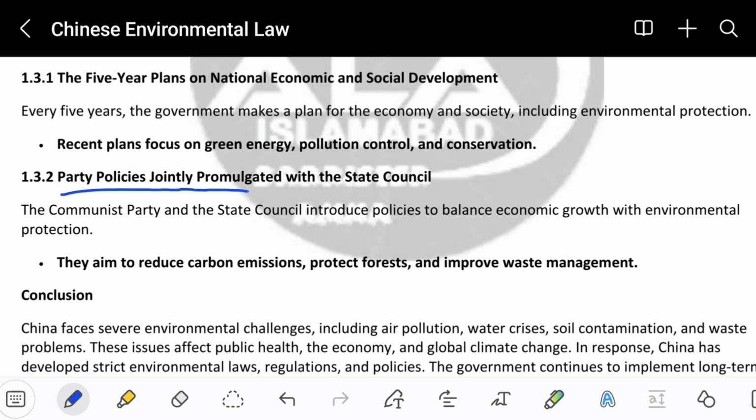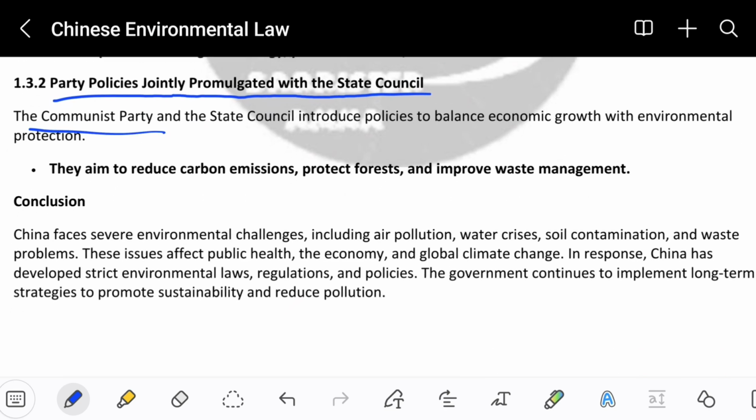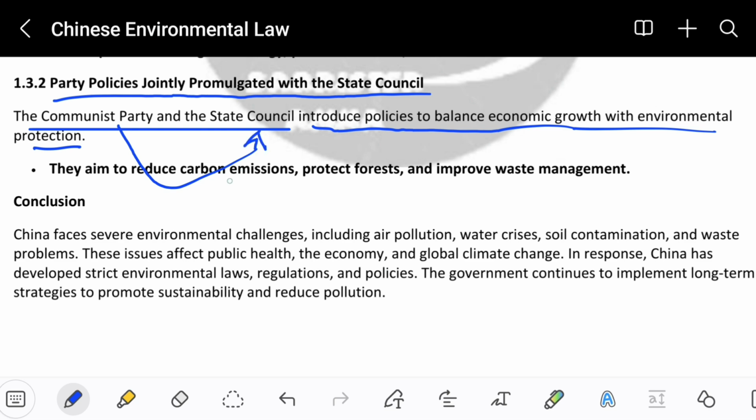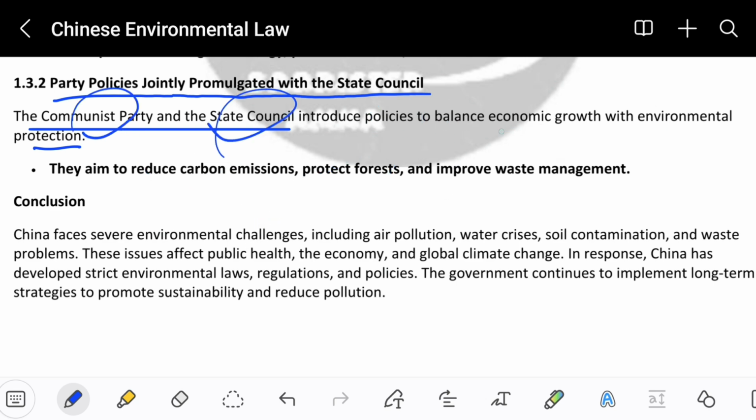Party policies jointly promulgated with the State Council, the Communist Party and the State Council, introduce policies to balance economic growth with environmental protection. So the Communist Party and the State Council are both trying their best to introduce different policies. Policies are such as some rules. So both are trying to make rules or policies so that economic growth can be balanced with